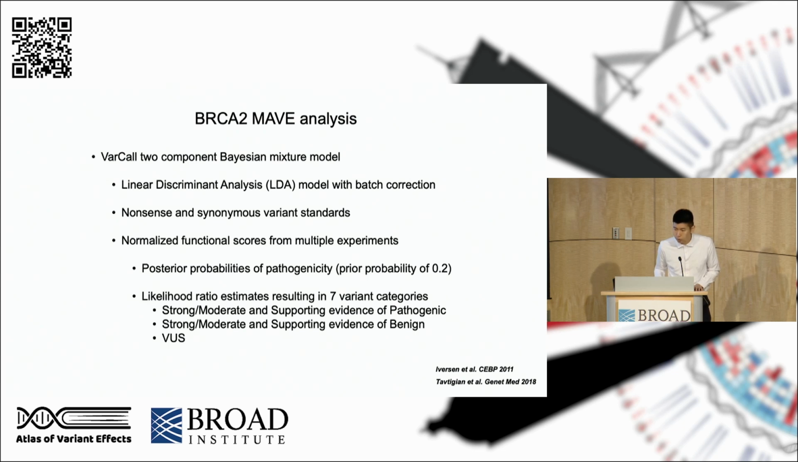The final output of this model consists of two parts. The first part is the posterior probabilities of pathogenicity with a prior probability of 0.2. This prior of 0.2 was estimated based on the best performing in silico predictor, AlphaMissense, which predicted that approximately 20% of variants in this BRCA2 DNA binding domain are pathogenic. The second output of this model is the likelihood ratio estimates leading to 7 functional categories, which are equivalent to the evidence strengths recommended by the ClinGen ACMG guidelines.